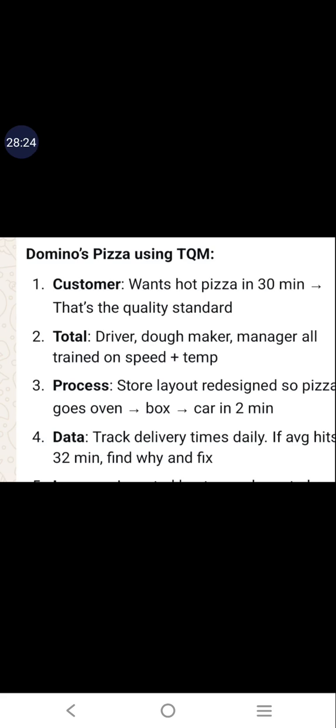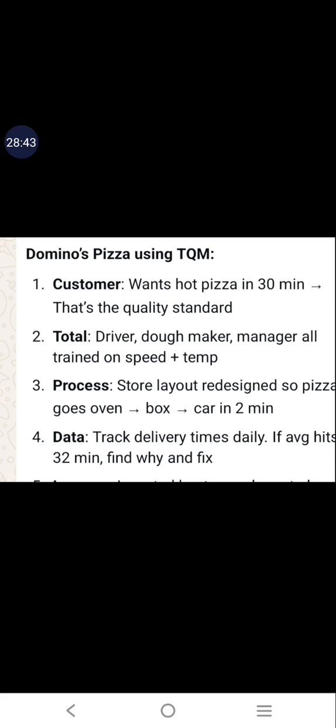So from the driver who is taking it, the person who is preparing the pizza, and the manager who is supervising, everybody should get involved and be trained in that particular area.